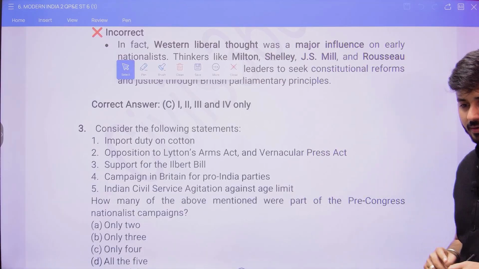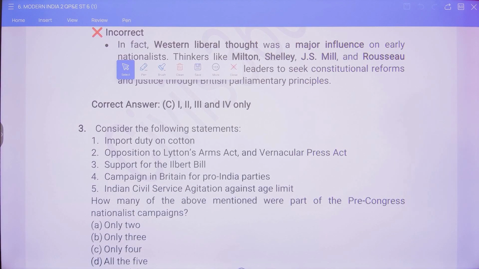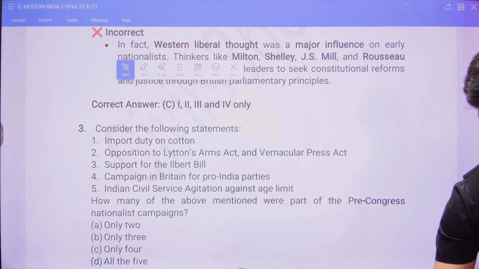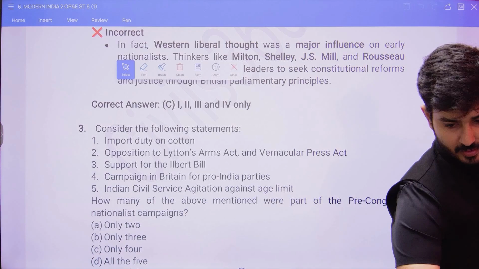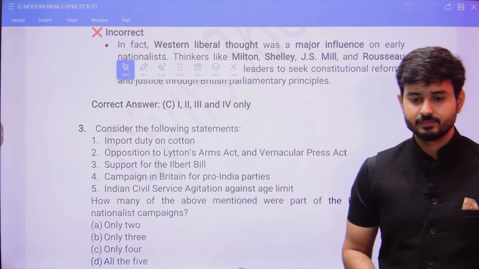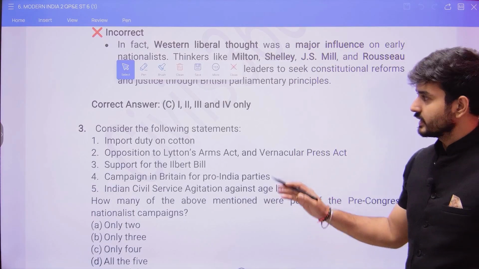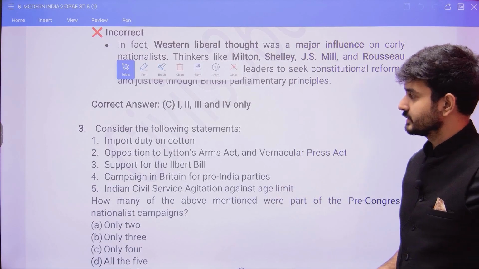Now, what is the answer for this particular statement? The third one. Here, consider the following statements.